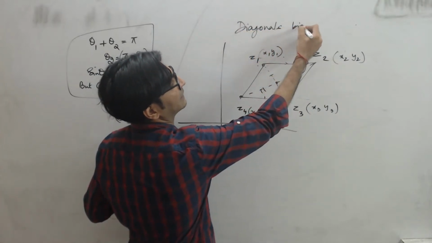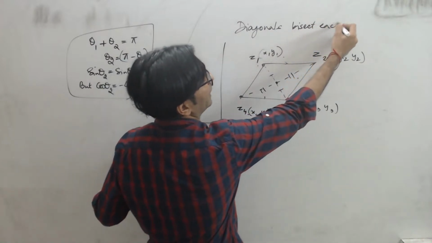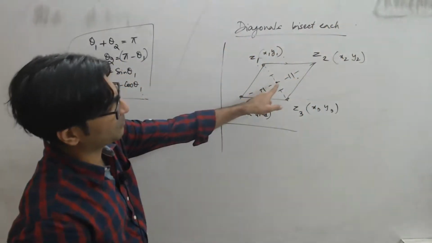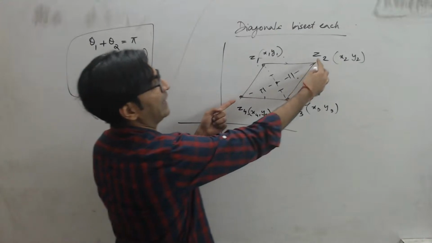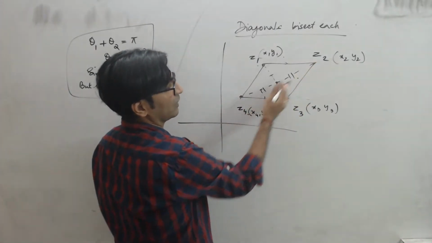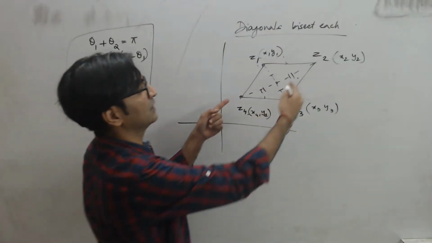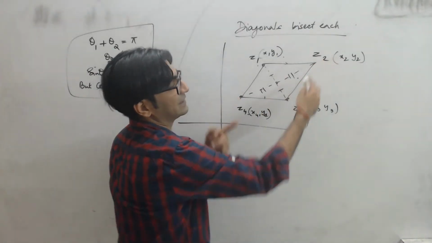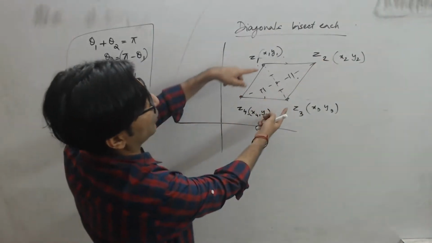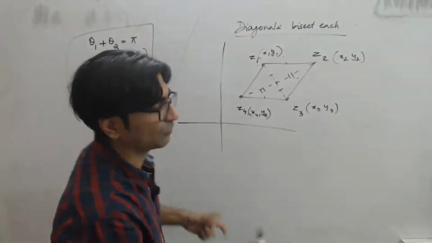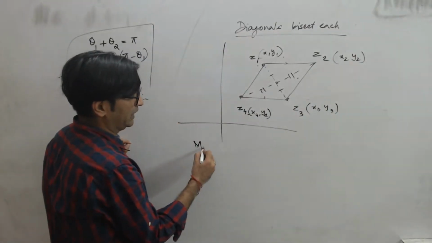Diagonals bisect each other. So the easiest way is to think, okay, this point of intersection of the diagonals will be the midpoint of Z1 and Z3, right? If you consider Z2 and Z4, this point will also be the midpoint of Z2 and Z4.